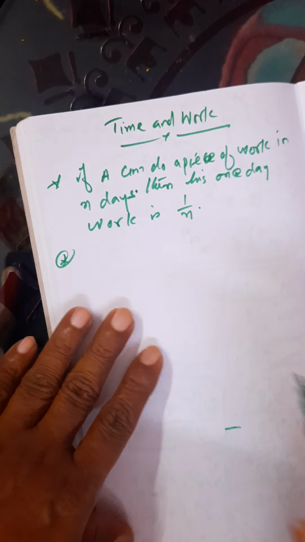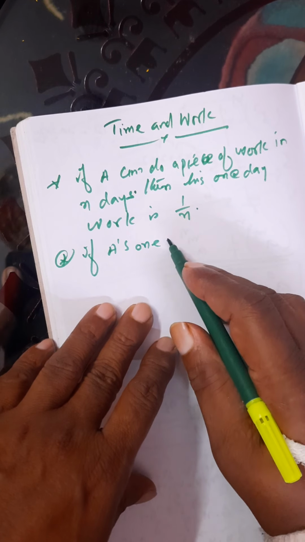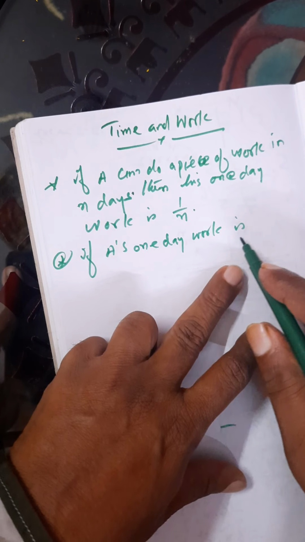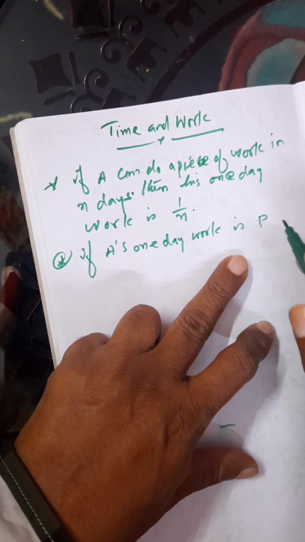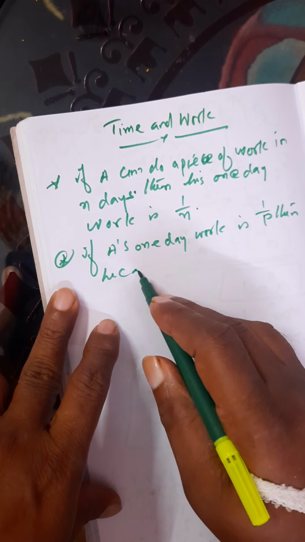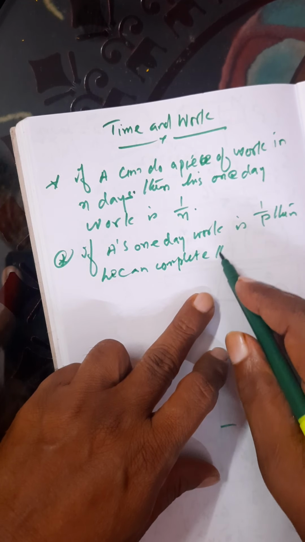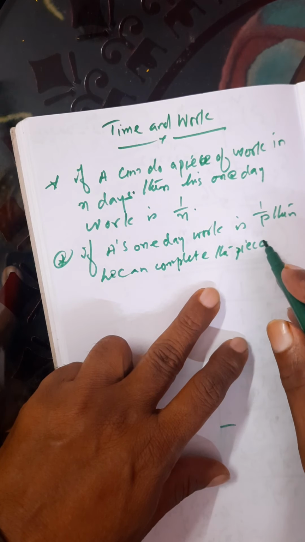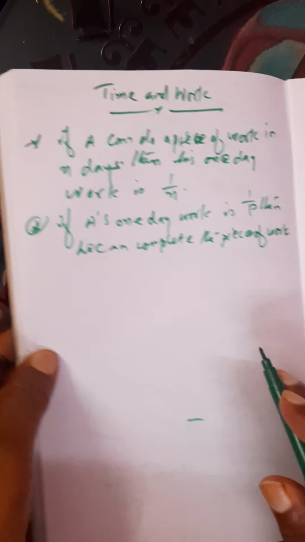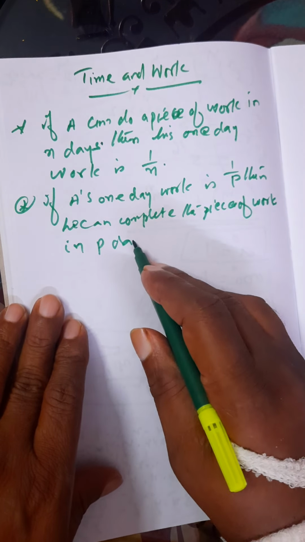Second point you have to remember, if A's one day work is 1 by P, then he can complete the piece of work in P days.